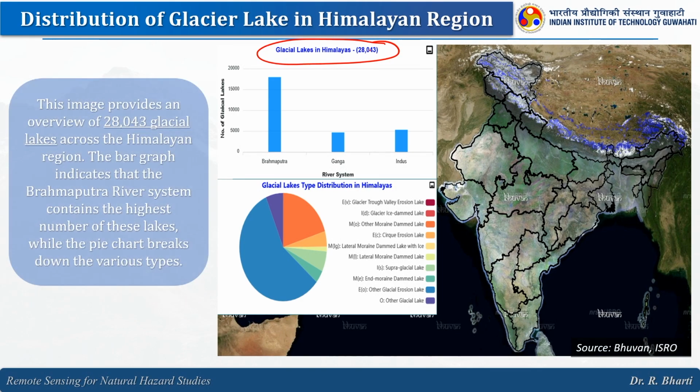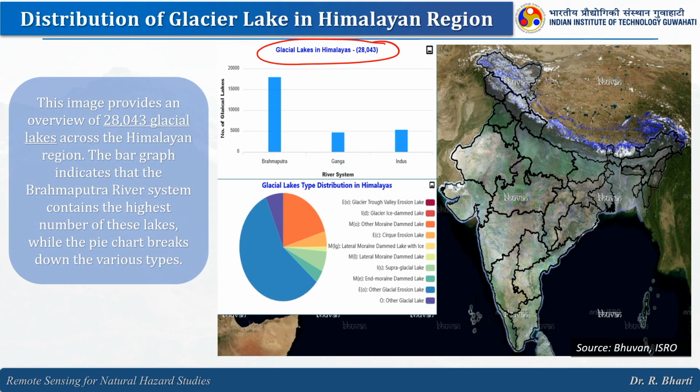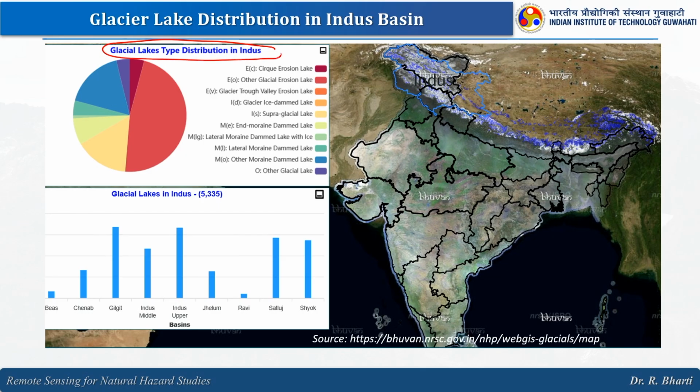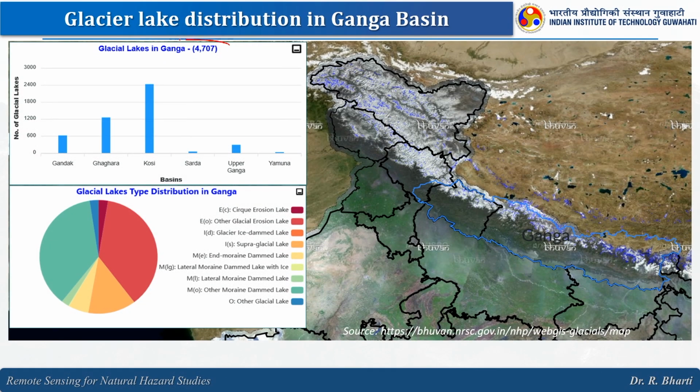So, the number is 28,000. So, it is including all the sizes, and here it is also classified into different types. Similarly, in Indus, what are the different types of lakes we have, then what is their distribution. Then we have glacial lakes in Ganga. So, here you can see 4707 and different types of lakes are here.